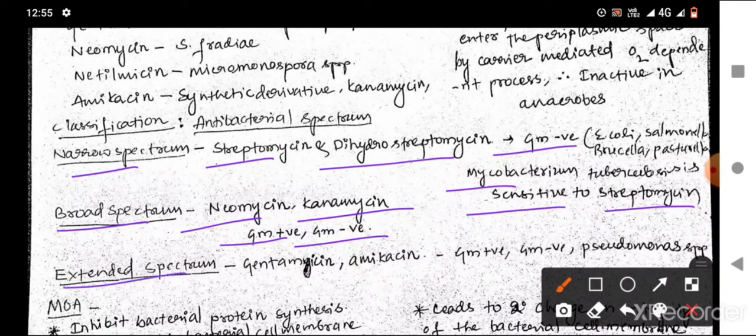And in extended spectrum aminoglycosides, examples such as gentamicin and amikacin, these are active against gram-positive, gram-negative, and also against Pseudomonas species.